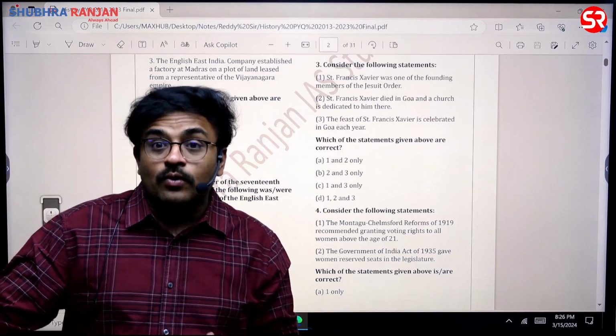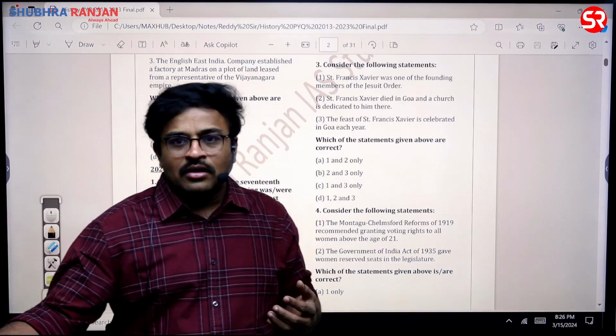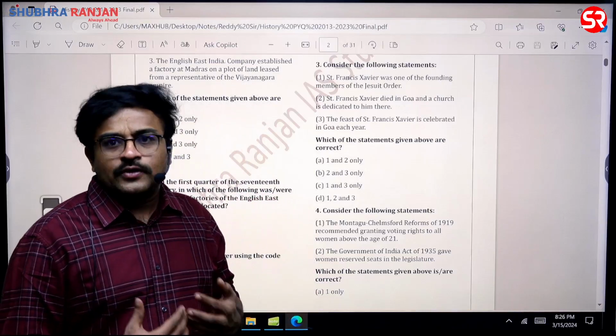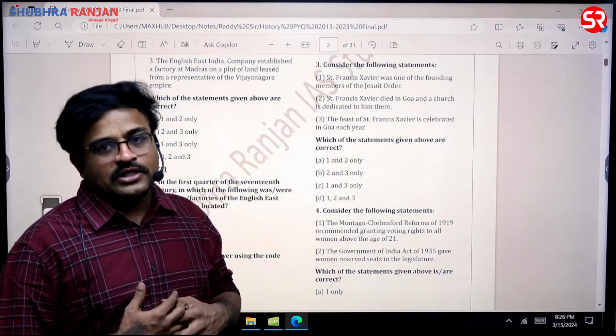So that is how we need to prepare for the examination, sir. Regular rote learning, very crude methods of preparation, are not going to work. So we have to have a fine-tuned strategy towards the prelims examination, sir.